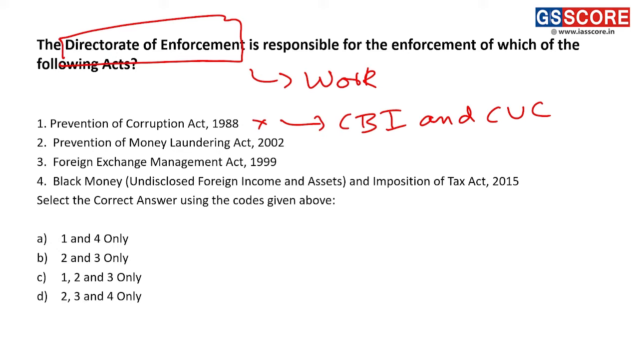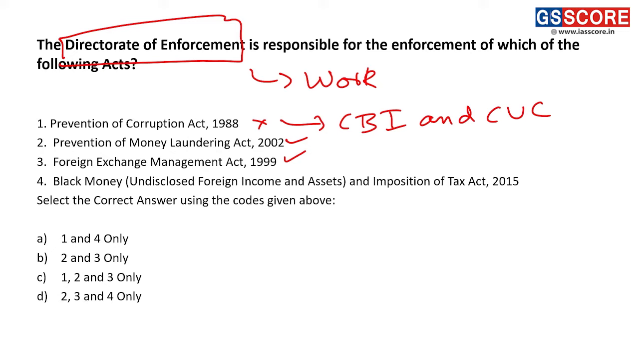Second is the Prevention of Money Laundering Act. Yes, this particular statement is correct. Alright, this is one of the laws which gives powers and which entrusts responsibility upon the Directorate of Enforcement. Third we have the Foreign Exchange Management Act. This is again the right answer, because basically it is the Prevention of Money Laundering Act and FEMA, that is the Foreign Exchange Management Act, which give power and responsibilities to the Enforcement Directorate.